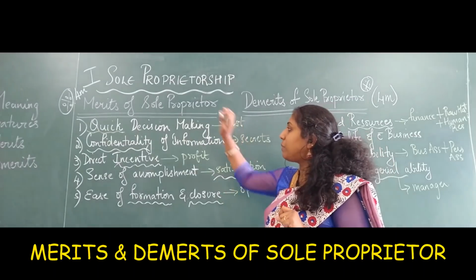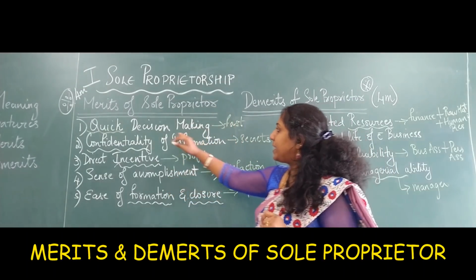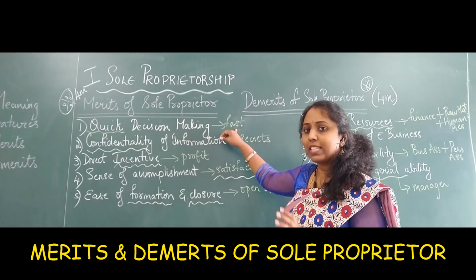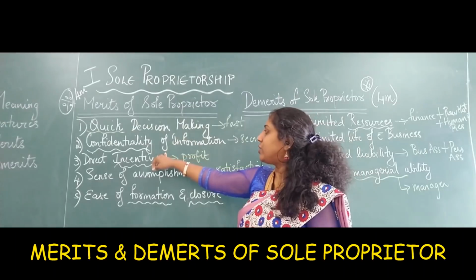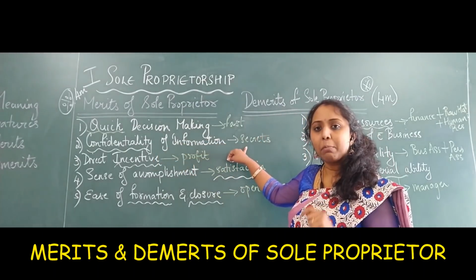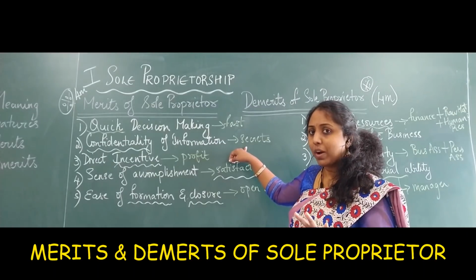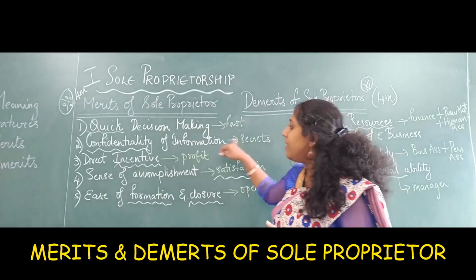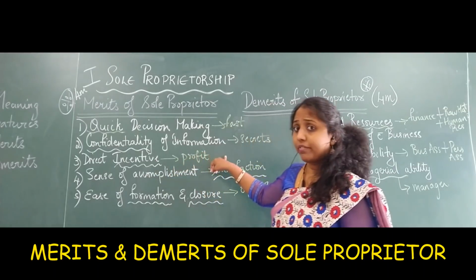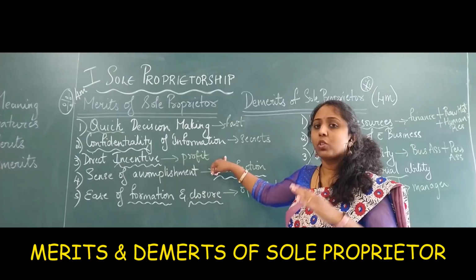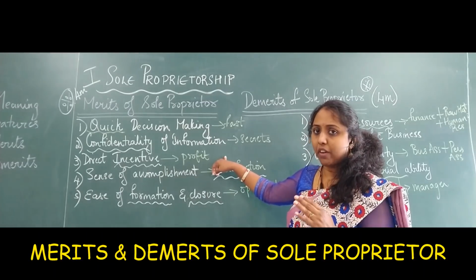Yes. So again, we do a recap of merits. Quick decision making. He can take his own decisions as fast as possible. He doesn't have to depend on anyone. Confidentiality of information. He can keep his own secrets. He doesn't have to share or leak his secrets to anyone because he is the only single owner. Direct incentive refers to profits. He doesn't have to share his profits with anyone because he is the person working hard for his profits.